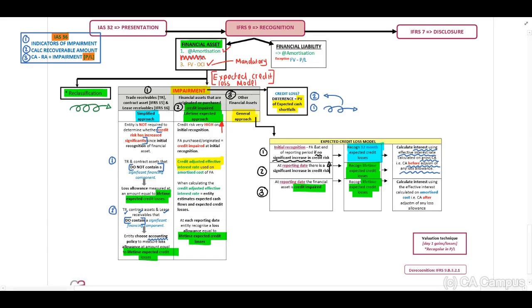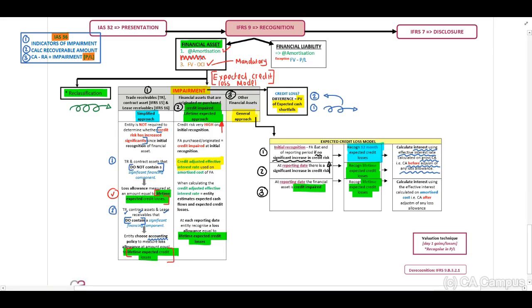What I want to indicate to you is that you have identified my green everywhere. If you look at my simplified approach, guys, recognize lifetime expected credit losses. If you look at my second one, trade receivables, contract assets that do not contain a significant financing component, the entity can choose to recognize lifetime expected credit losses.